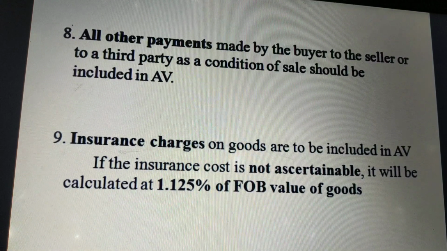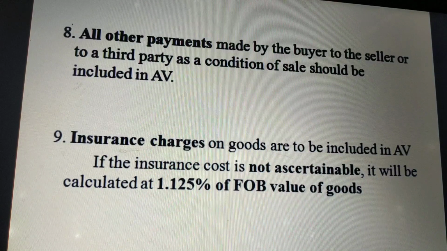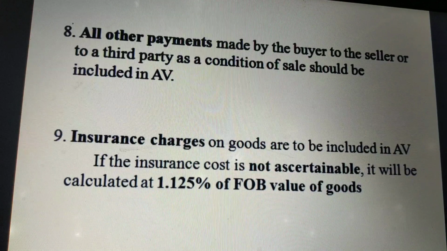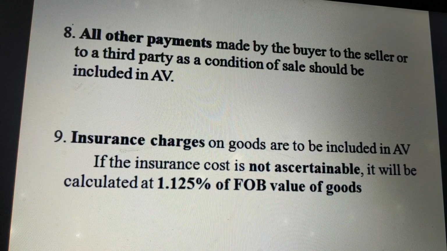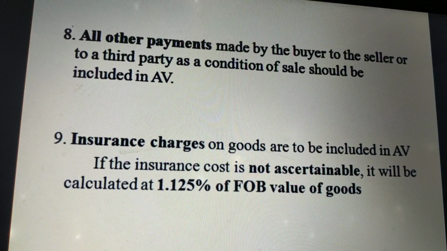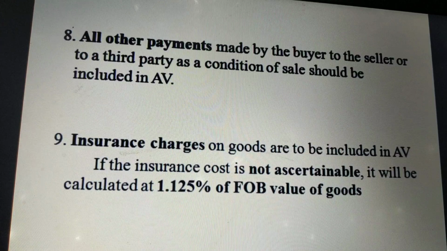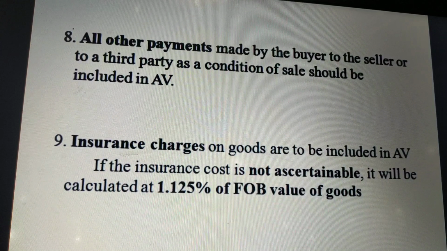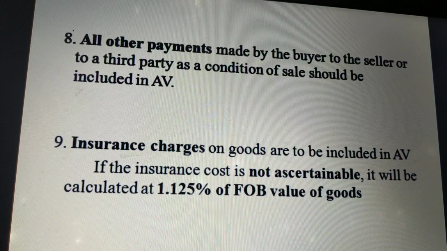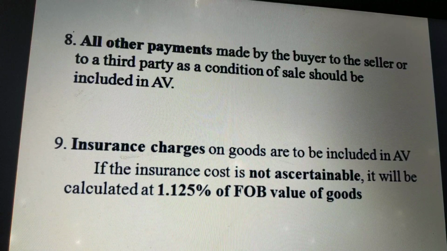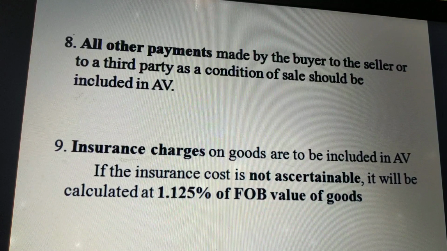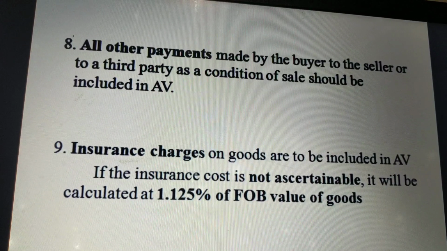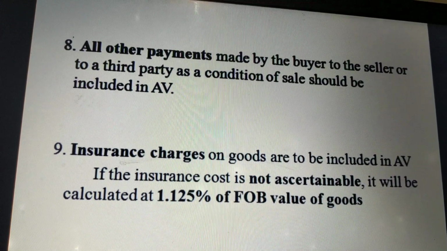And the last point is insurance charges. When the goods are transported, it very much requires insurance to cover against risk. In such cases, such insurance charges paid by the importer on the goods imported by him are to be included. If such insurance cost is not given in the problem, then we have to take 1.125% of the FOB value of the goods. Let us see what this FOB value is at the end of this video.